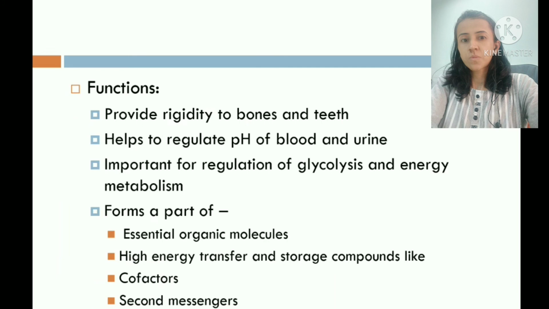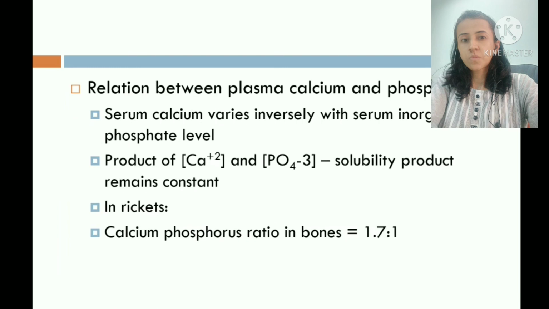It acts as a cofactor like NADP and thiamine pyrophosphate. It acts as second messenger like in cyclic AMP and inositol triphosphate. Now, what is the relation between plasma calcium and phosphate level? Serum calcium level varies inversely with the serum inorganic phosphate level, and the product of calcium and phosphate is known as solubility product. So, when calcium increases, inorganic phosphate decreases, so the product remains constant. In rickets, calcium absorption as well as phosphate absorption is reduced, and therefore the solubility product decreases.